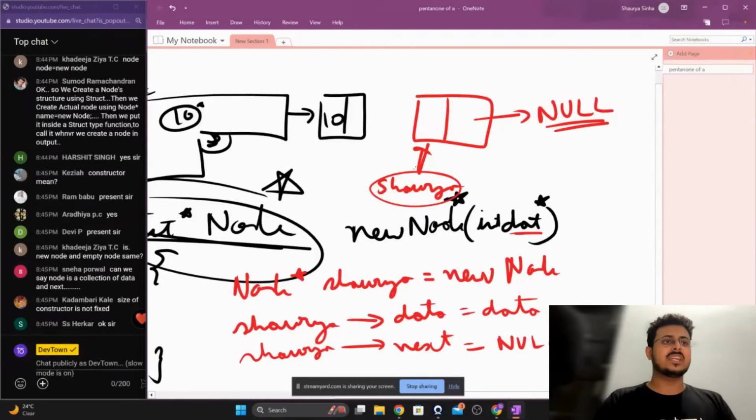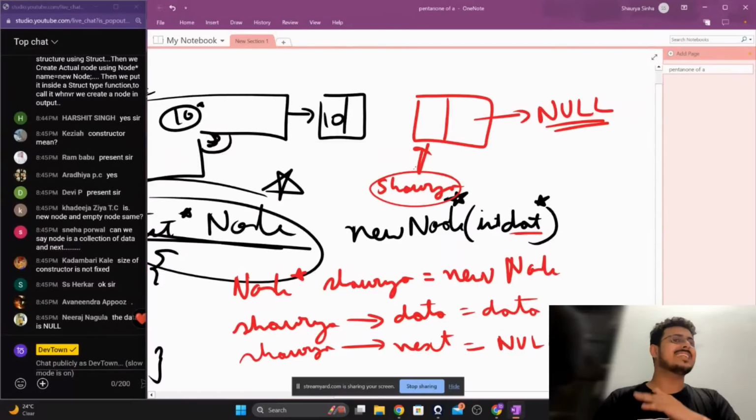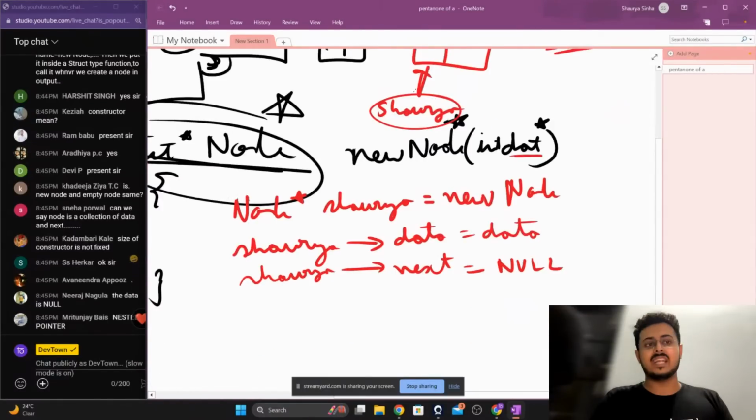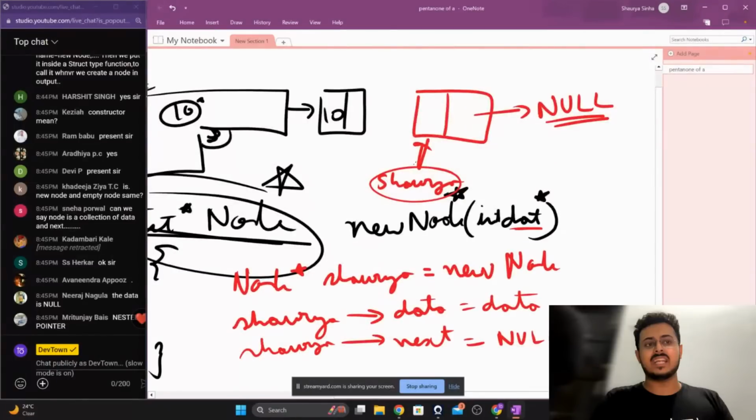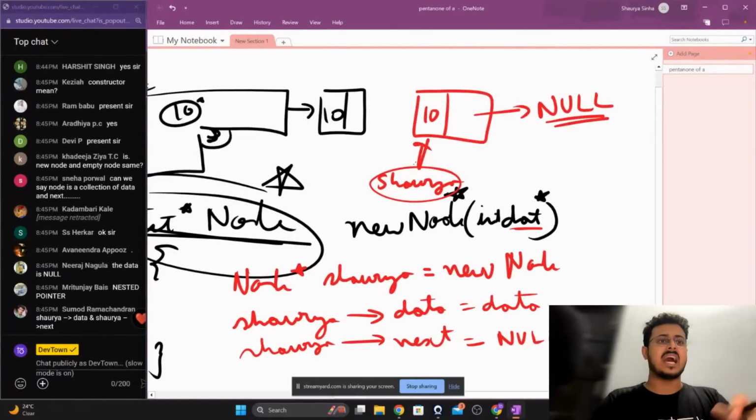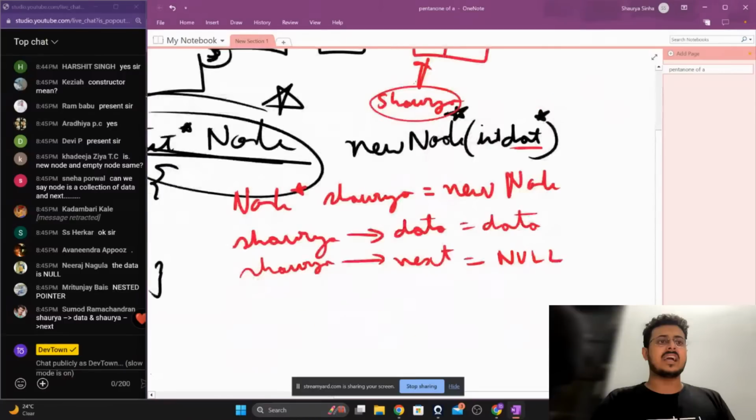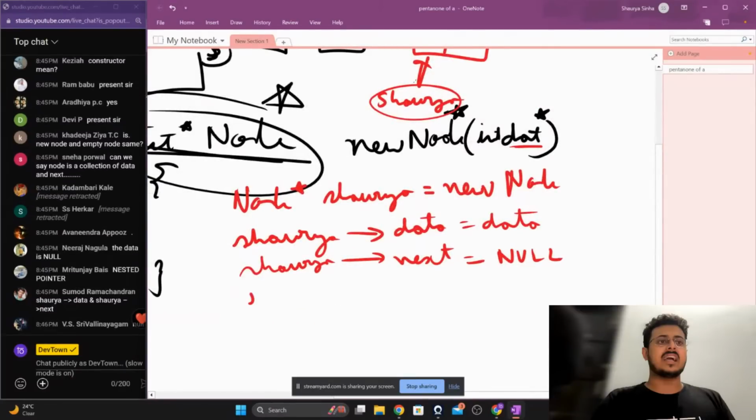In C++, null means nothing, guys. There's nothing right over there. So Shaurya data is equals to data, that is 10, and the next value is pointing to null. And we are going to return Shaurya back to us.